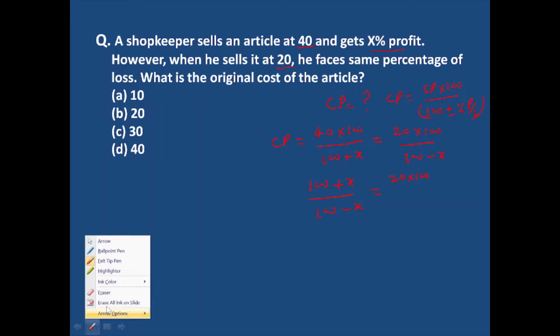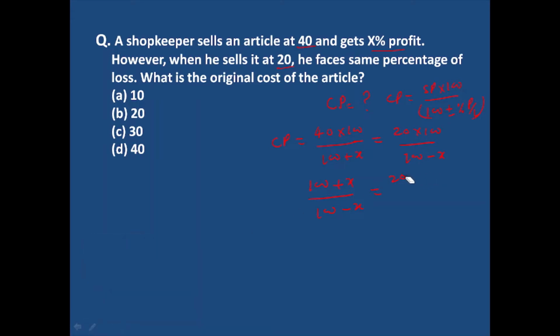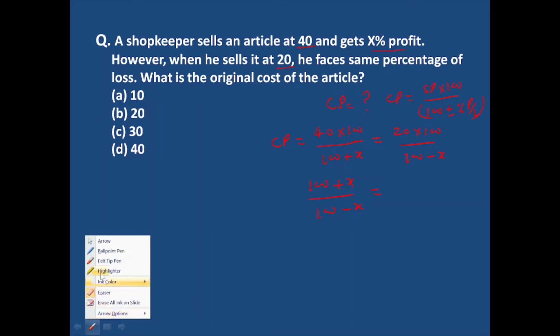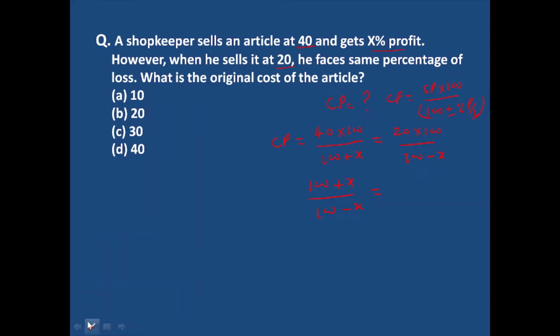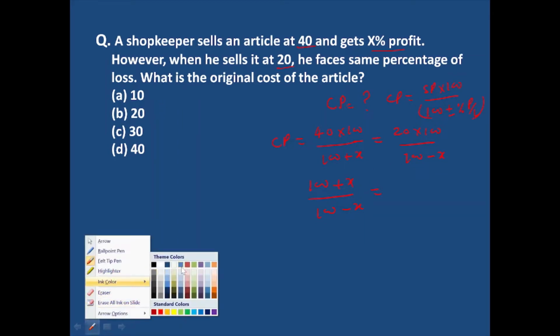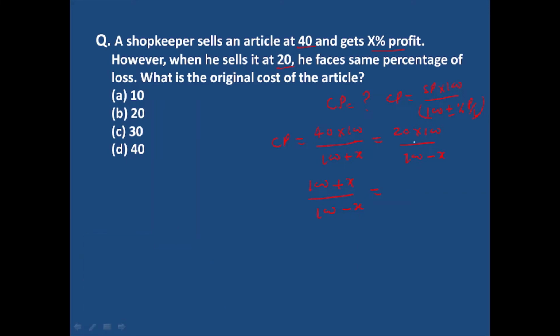The 100 will cancel out, and 20 cancels out 2 times, so this will be 2 divided by 1.